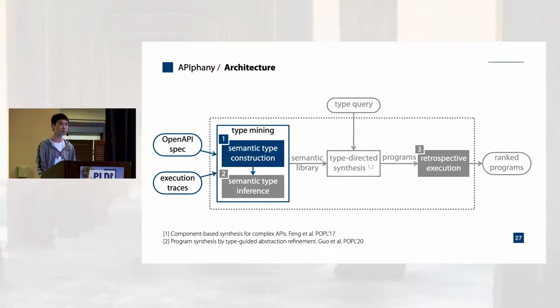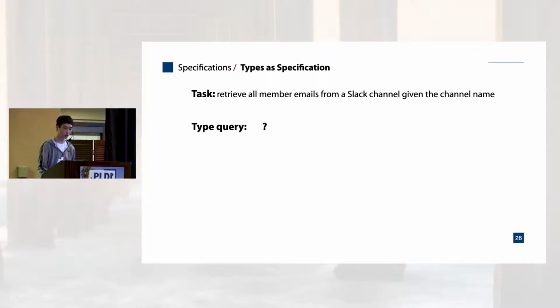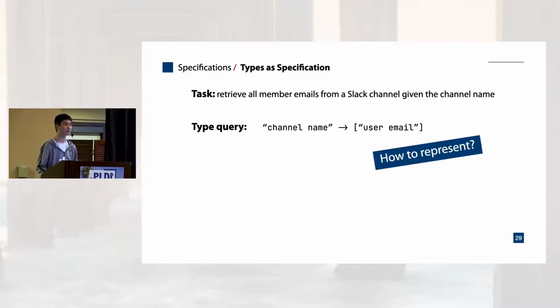Now, let me introduce how we construct semantic types first. Suppose we want to write a type query for this task from our running example. It would be nice if we can say something like channel name to array of user emails. But how do we represent such semantic types so that the synthesizer understands what we mean?